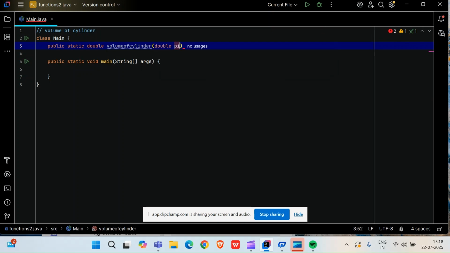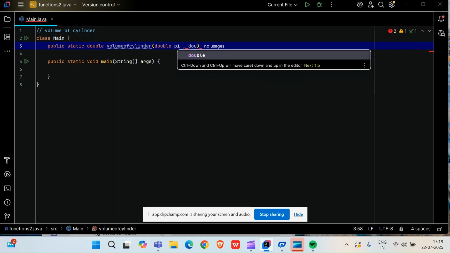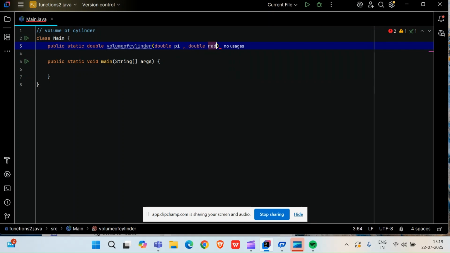So, pi r square h is the volume of cylinder formula, right? What are the components involved? It is pi, and its type should also be double. The second element is double radius, with type double only.